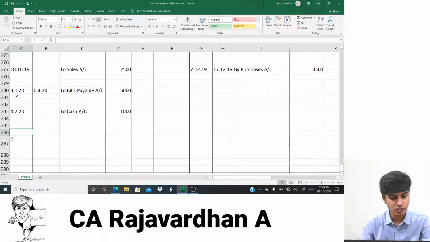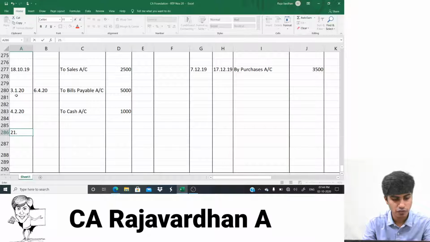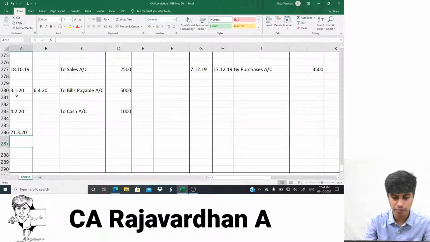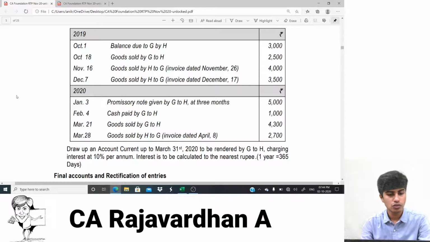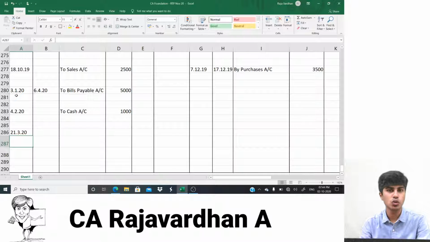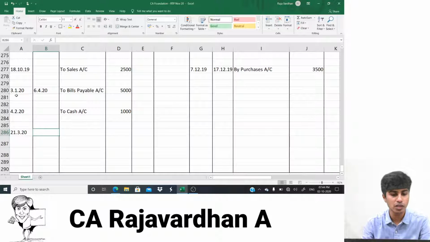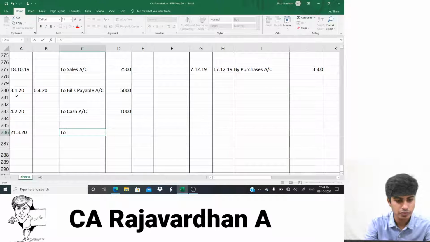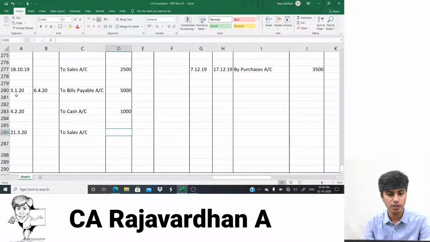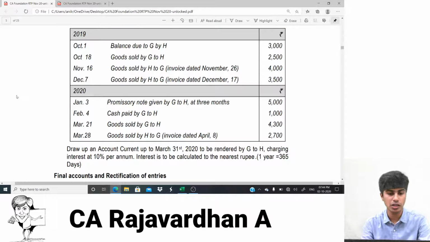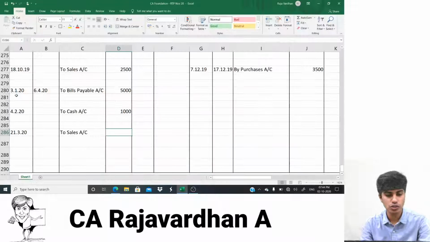Okay, so 21st of March, 20... 4th of February, 21st of March of 20, goods sold by G to H. So H account debit to sales. Is it mandatory to write "account" here? Actually, not necessary in account current. How much? 4,300.